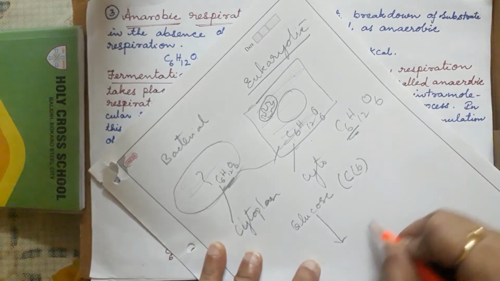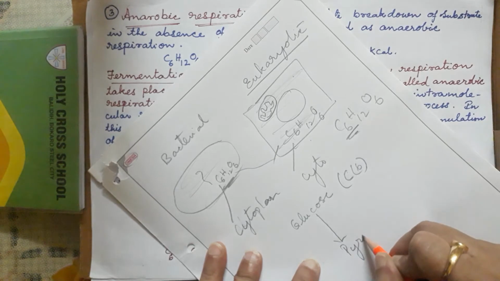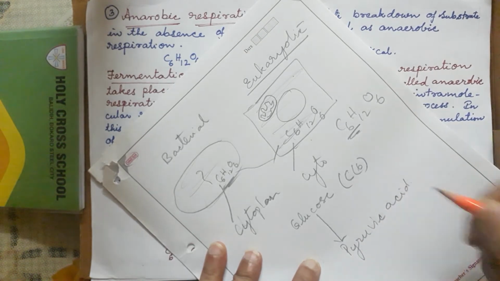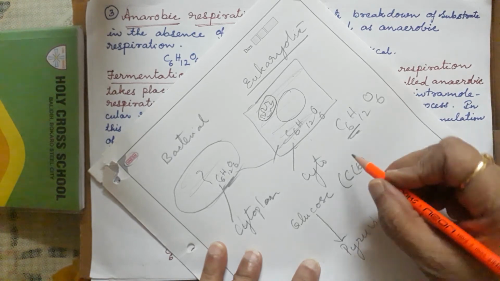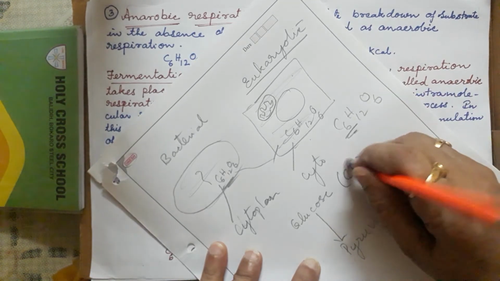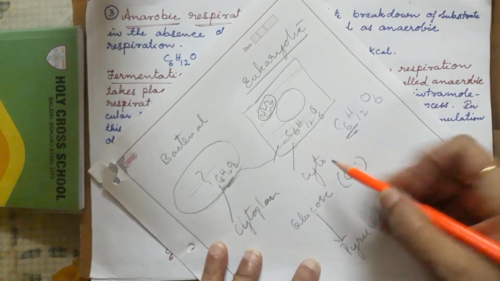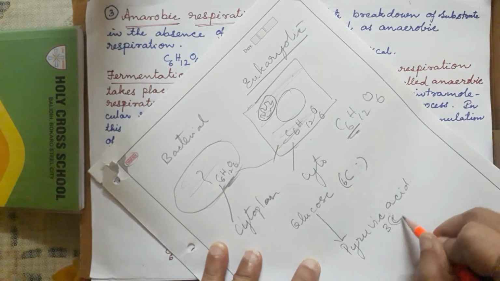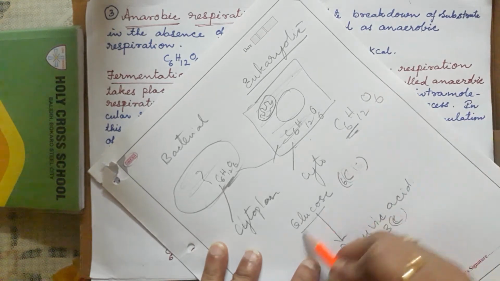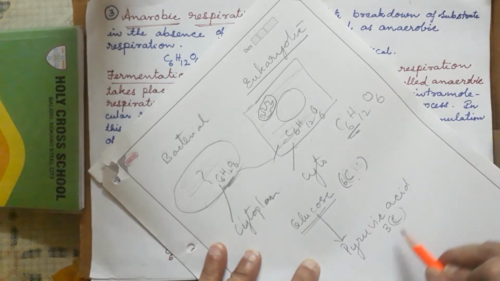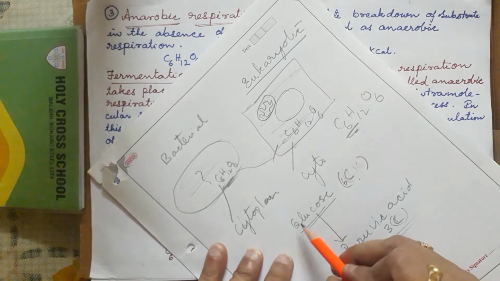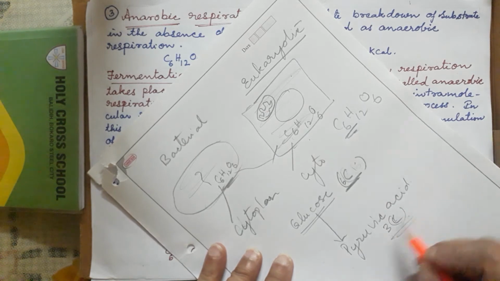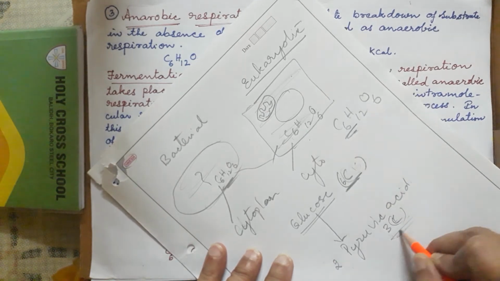It will convert into pyruvic acid. This is a 3C compound and this is a 6C compound. So glucose is a 6C compound and pyruvic acid is a 3C compound. One molecule of the 6C compound is converting into 3C compounds, means 2 molecules of 3C compound.